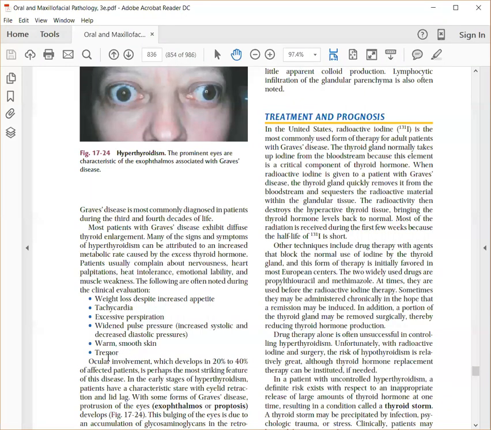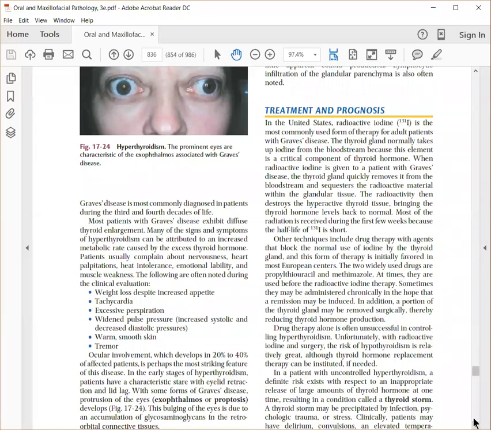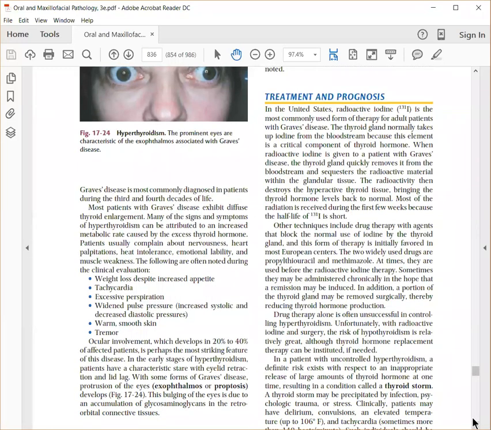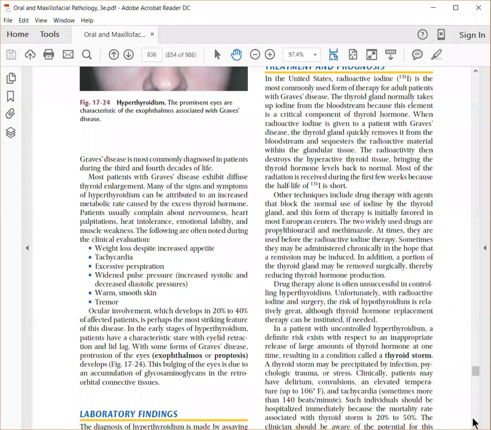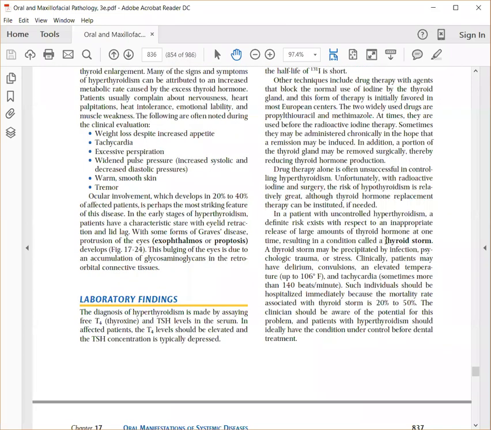And there are tremors, small delicate vibrations of your fingers which can be seen. Again, you have to do serological investigation to find out the levels of thyroid hormone, and it has to be treated immediately with drug therapy. Because if there is excessive secretion, you get a thyroid storm, which is a dental emergency. So what happens in the thyroid storm?